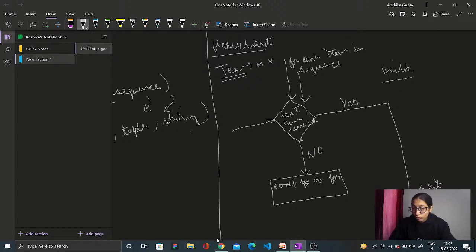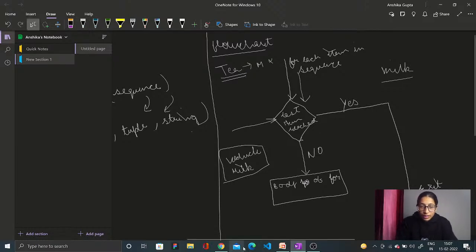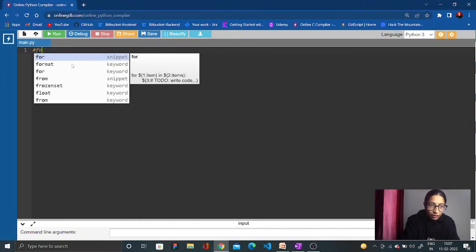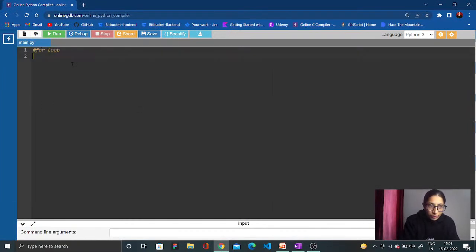In the body, what you will do, like you will go outside first of all with a vehicle or by foot, then you will take milk, or there are more conditions. Okay, then the tea will be made. But if you already have milk, you will make the tea because you have the resources. So let us perform one example for loop. This is your for loop example.